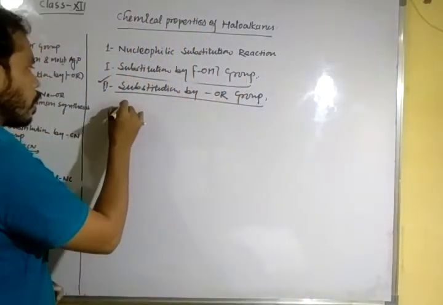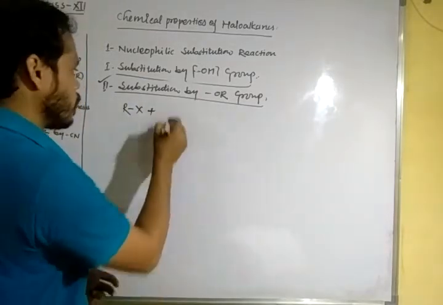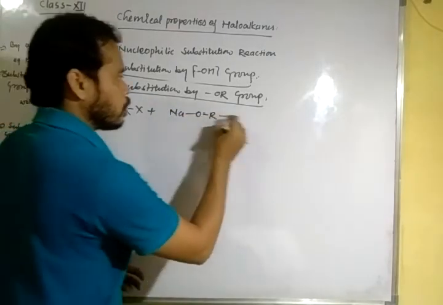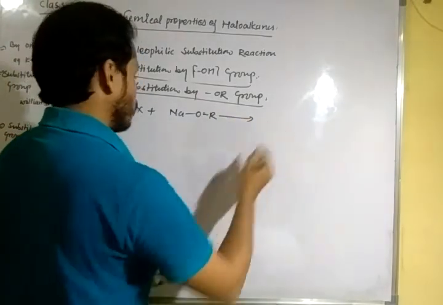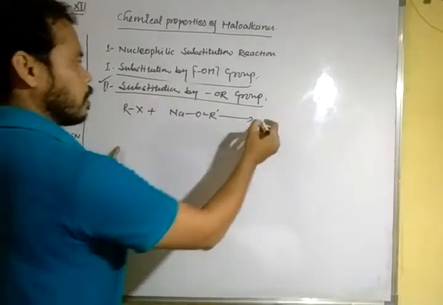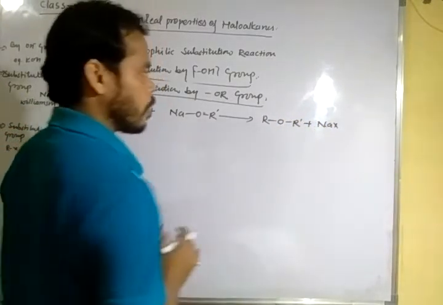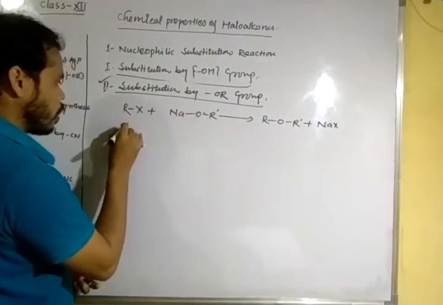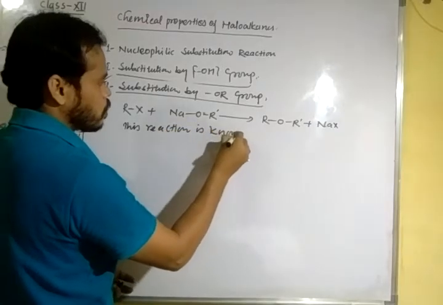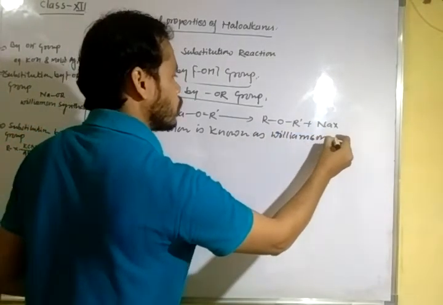In this reaction, haloalkanes are treated with sodium or potassium alkoxide, NaOR, to form ether ROR, where both R groups may be different, plus NaX as a byproduct, and this reaction is known as Williamson synthesis.